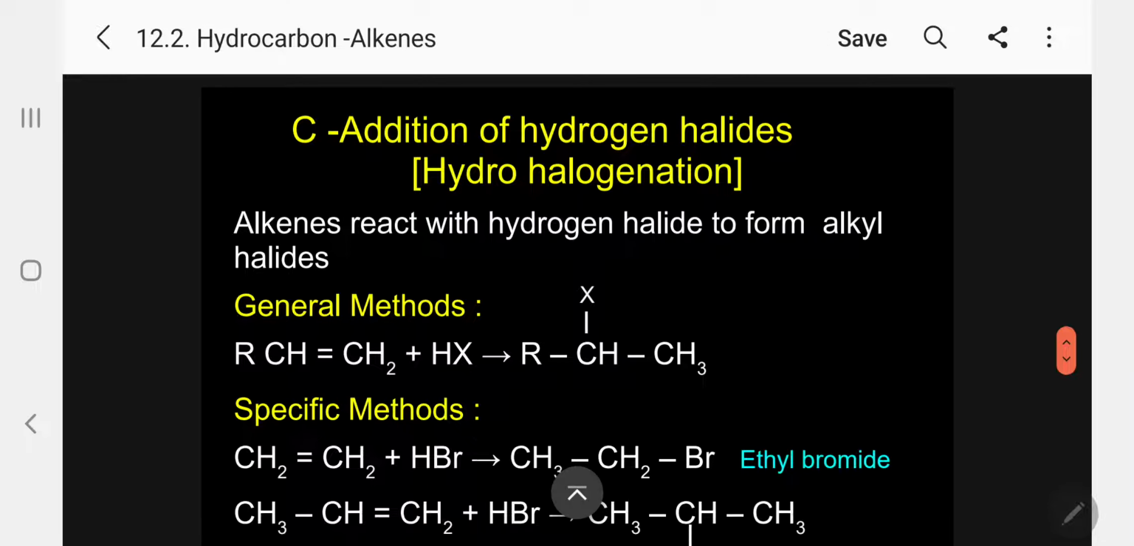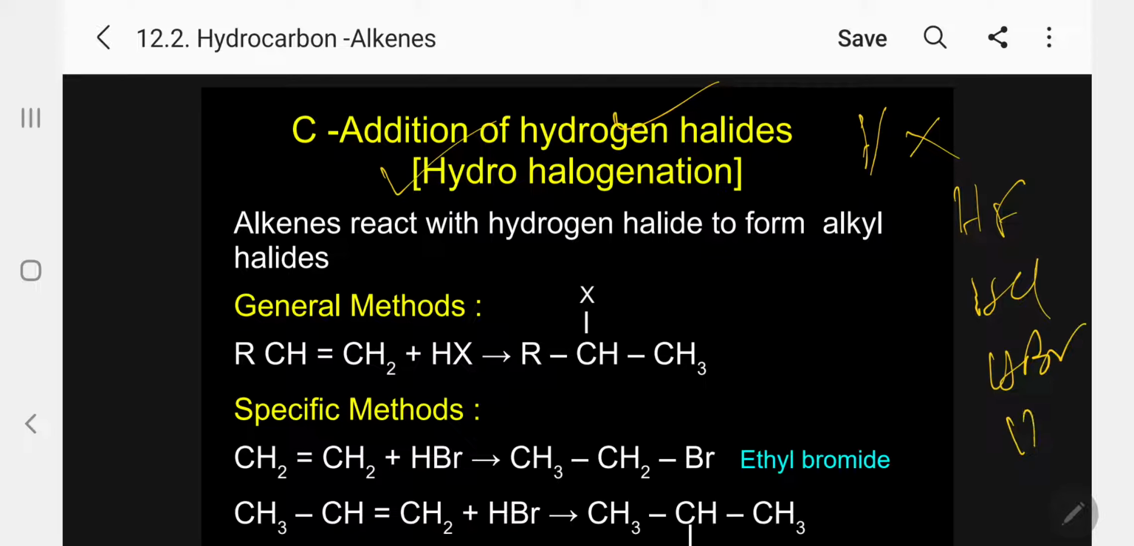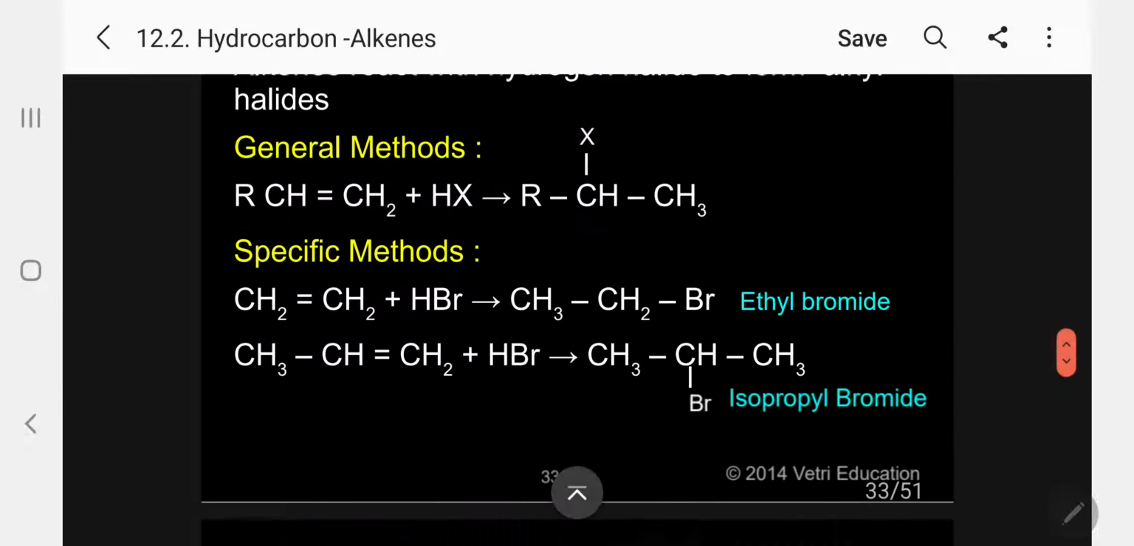Okay. Coming to C, addition of hydrogen halides. Please follow. First addition of hydrogen, then addition of halogen, and now the combination: addition of HX, hydrohalogenation. HX may be HCl, HBr, or HI. Anything we can add. Kindly follow. So this is the general method: RCH=CH2 plus HX gives RCHXCH3. It is going at the central carbon. I will give a specific example now.